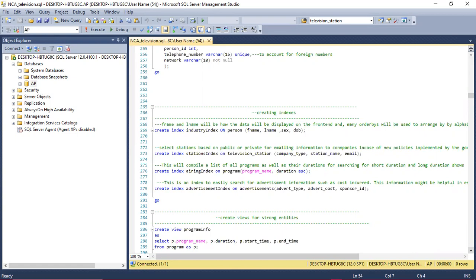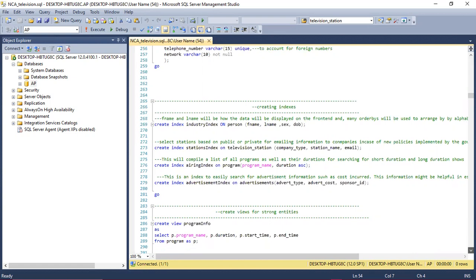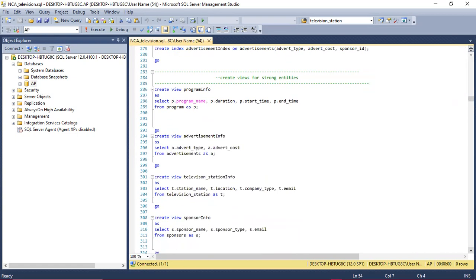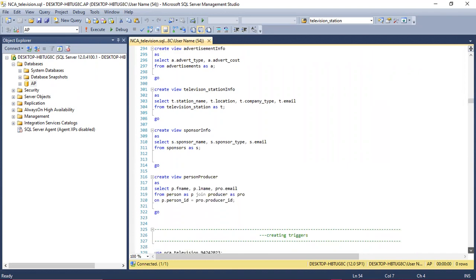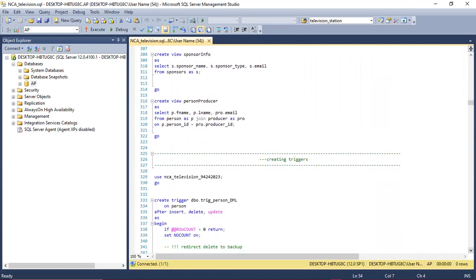And then this next index was advertisement index, which just shows the sponsor, the advertisement cause and advert type that the sponsor might be running on the ads that the sponsor might be running. So these are my views for all my strong entities. So I have a view for program, advertisement, television station info, sponsor info, person, producer, etc.